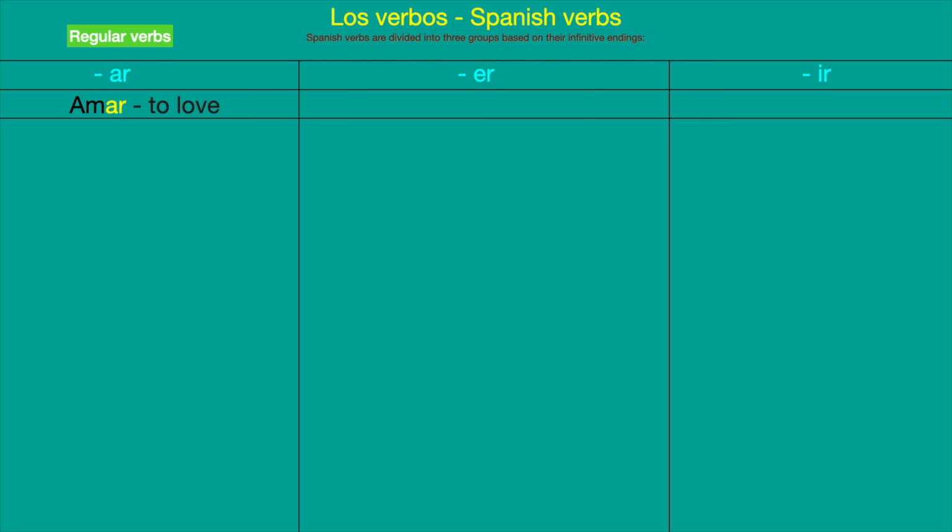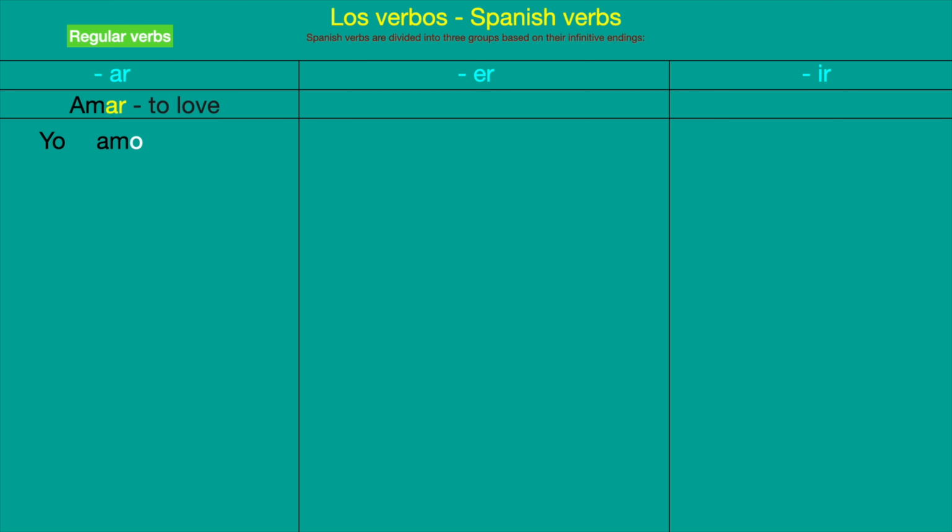If we take a look at the first verb, amar, to love, you can see in yellow that the ending is AR. That means all the verbs that end in AR are going to follow the same rule. We have the subject pronoun yo, the first person in the singular. We say yo amo, I love.